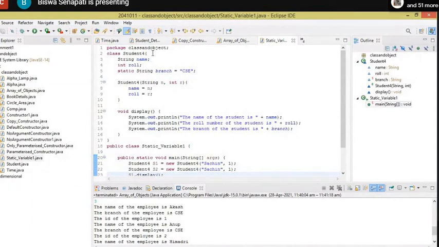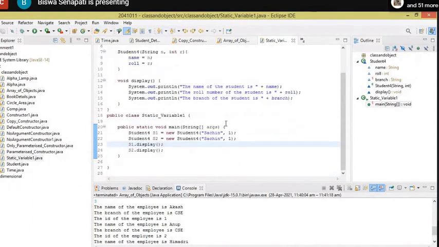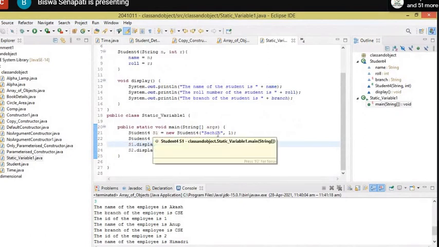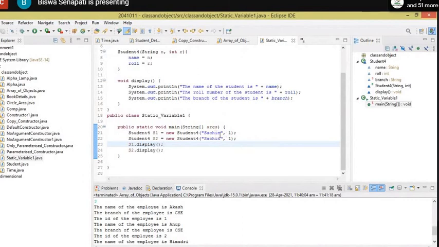Now inside the main method, I have created one object S1 and passed the parameters Sachin and 1. Let me create another, for Rahul: Student4 S2 equals new Student4 Rahul, and let's say the corresponding ID is 2.